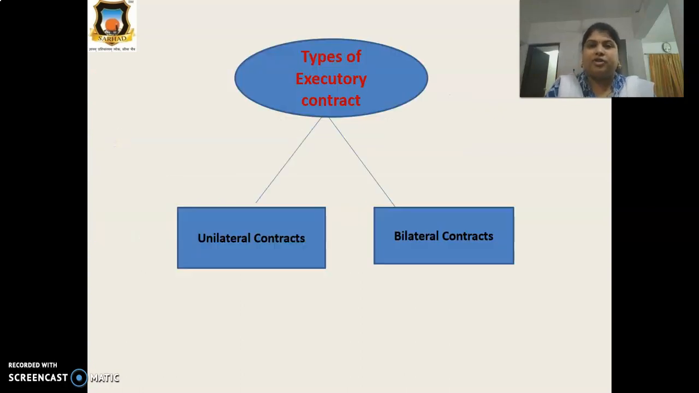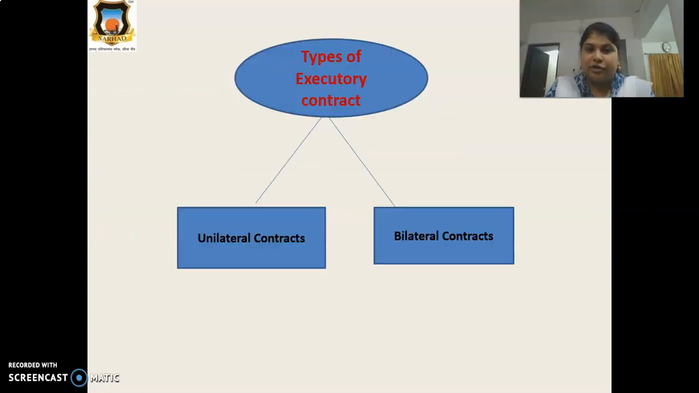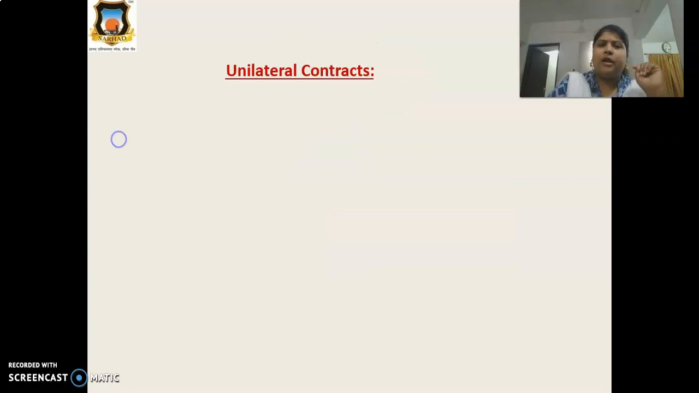So, in the types of executory contract, we have two parts: unilateral contract and bilateral contract. Both words are totally new for us, but this is very simple. Listen first. Executory contract, this is your slide. Under this slide, your sixth one is executory contract. Under the executory contract, we have two types, unilateral and bilateral.